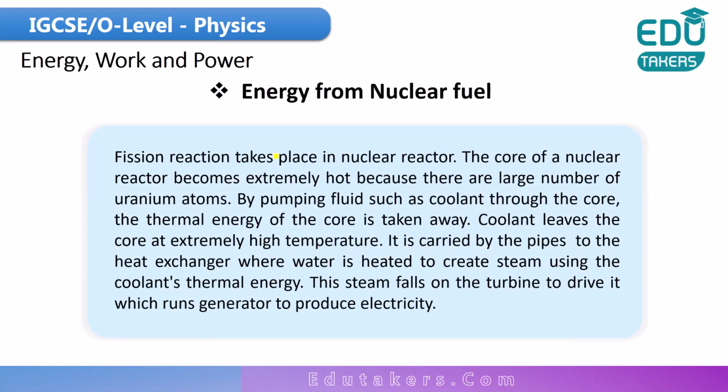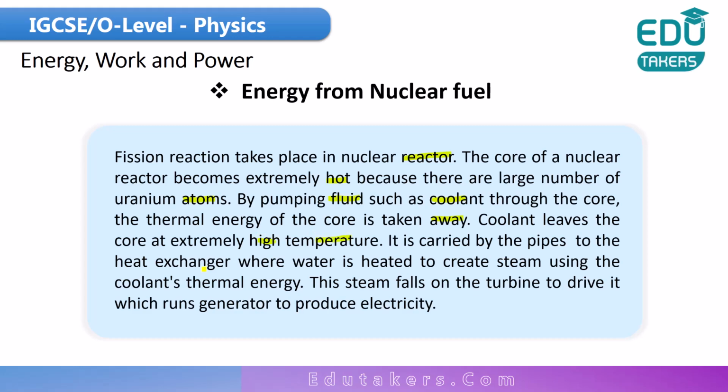The fission reaction takes place in the nuclear reactor. You can obtain the energy in the nuclear reactor with the help of fission reactions. The core of the nuclear reactor becomes extremely hot, meaning it has a very high temperature, because there are a large number of uranium atoms. By pumping a fluid such as the coolant through the core, the thermal energy of the core is taken away, meaning the temperature of the core decreases.